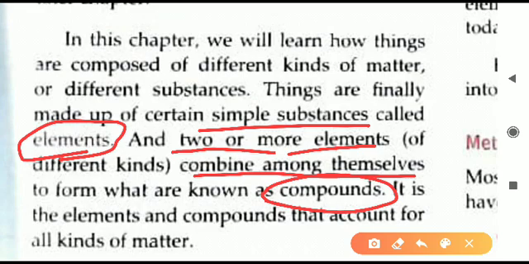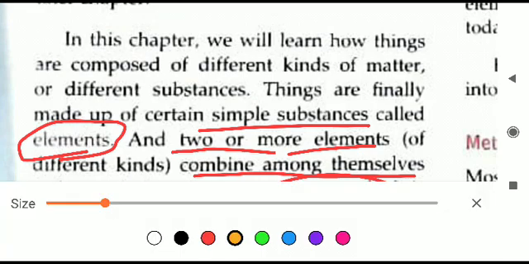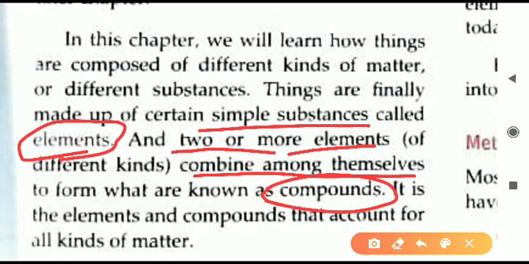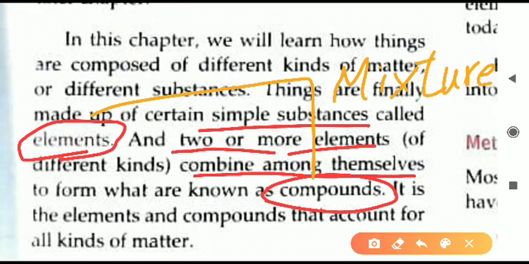So elements and compounds are surrounding us. Also we have mixtures. What are mixtures? I will give you only a broad outlook. Mixtures are formed by the combination of elements and compounds. When different elements and compounds join together, what we get is called a mixture. So that is a mixture. This is only an introduction, in brief. We will discuss all these topics in detail now in this chapter.